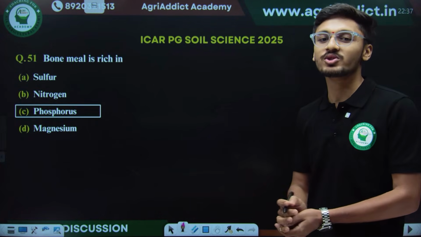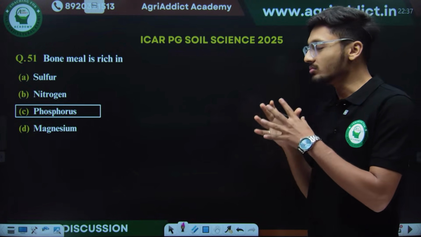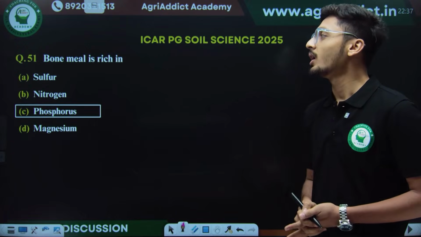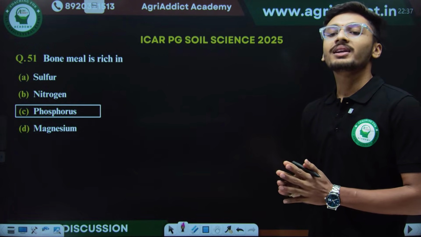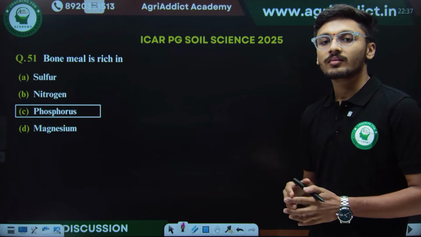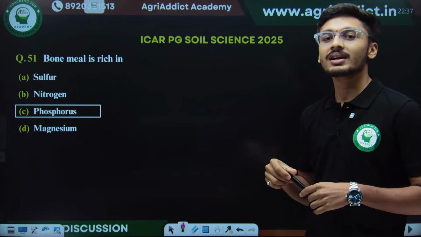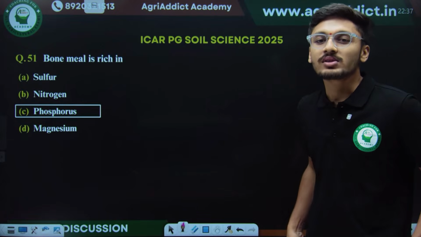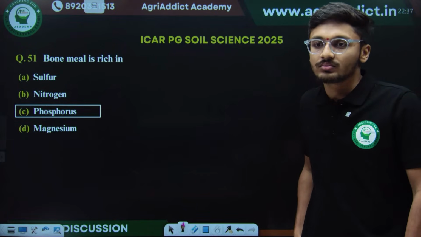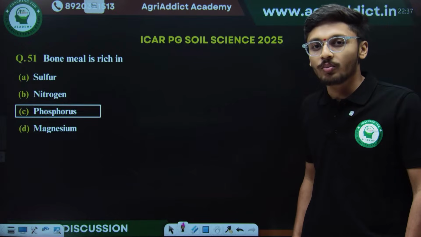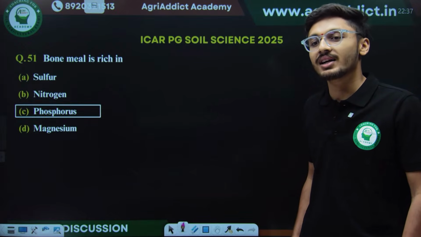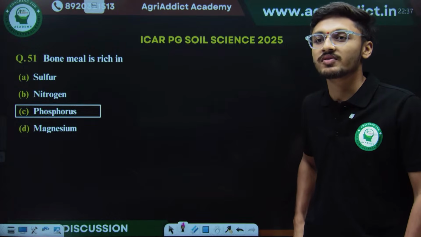Can anyone tell me what is the nutrient element apart from phosphorus which is being supplied from bone meal? Apart from phosphorus, which other nutrient element is supplied through bone meal? Bone meal is rich in what two nutrients, like phosphorus and what is the another nutrient which is found in bone meal?